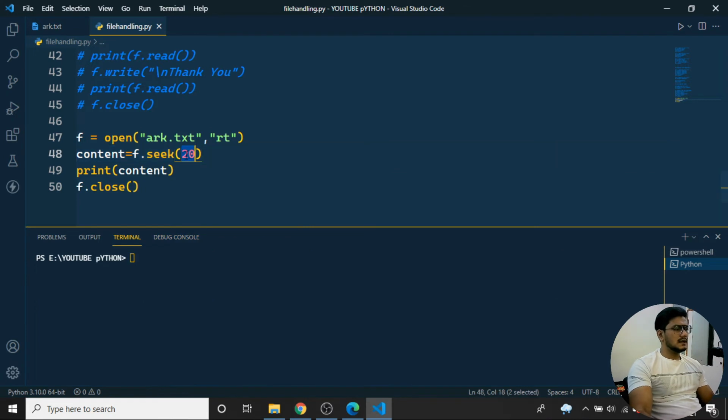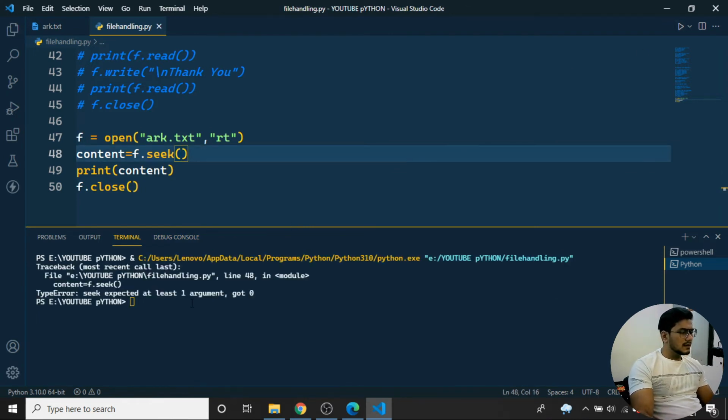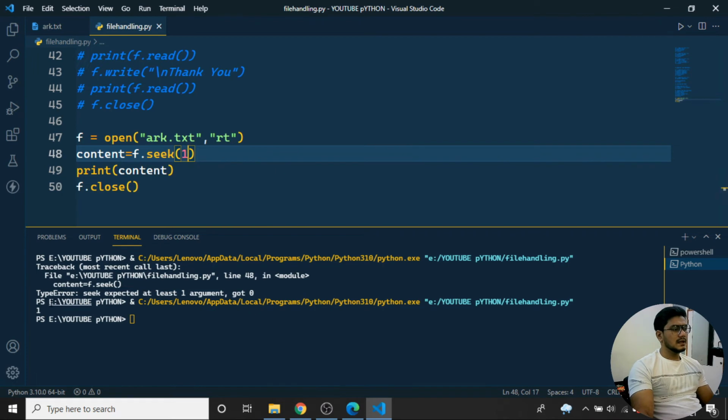Now I'll just write f.seek only. If I run the program, I get an error: it is accepting at least one argument. So if I give one and run the program, you can see I'm getting only one. Why am I getting only one here? It starts from the 28th character and prints the particular line.